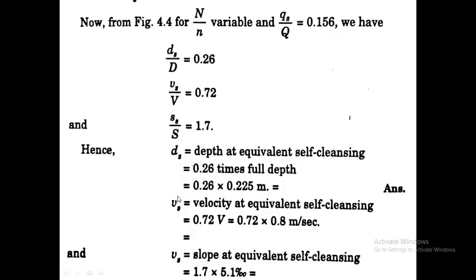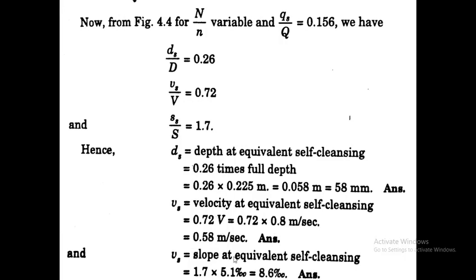Then ds, or small d, equals capital D into 0.26, that is 0.26 into 0.225 equals 0.058 meter, or 58 millimeter. Then Vs by V equals 0.72, or Vs is equal to 0.72 into capital V, that is 0.72 into 0.8, equals 0.58 meter per second.